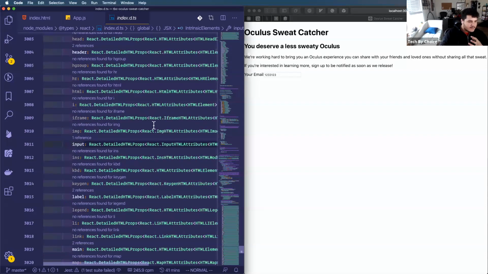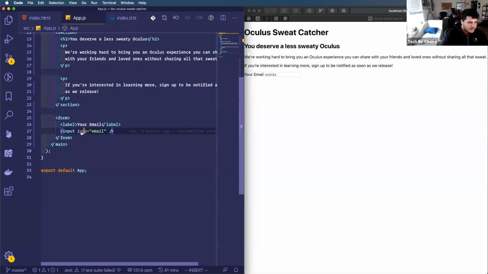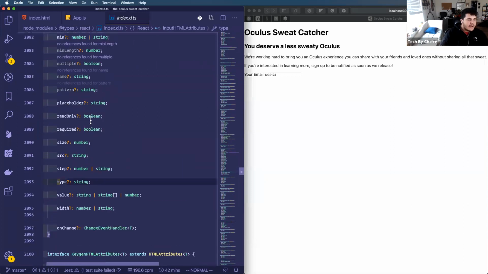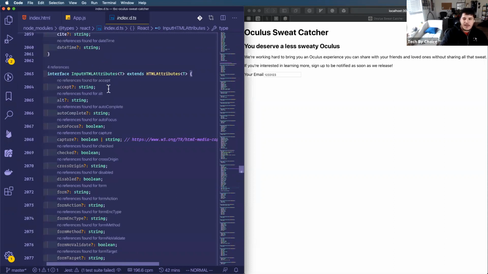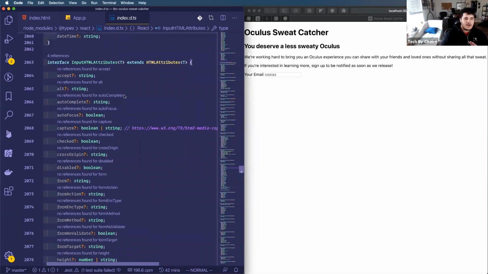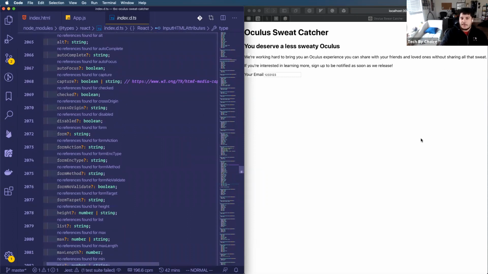This is actually not even what I'm looking for. Maybe I click on type. I'm not going to go into what TypeScript is, but TypeScript is basically a way to define all of the different properties that this input has, right?